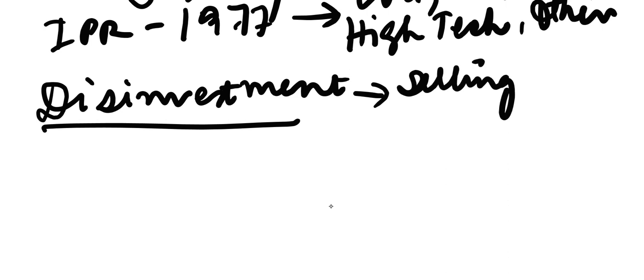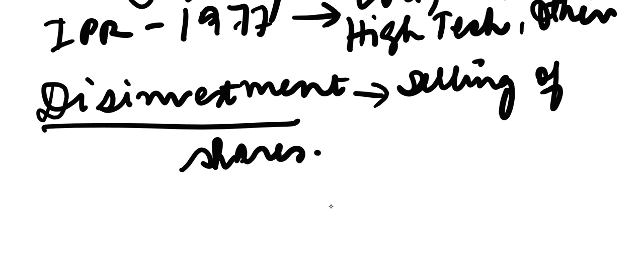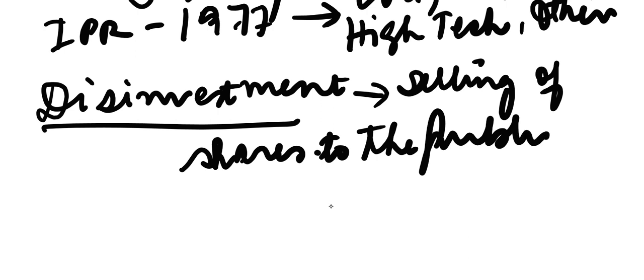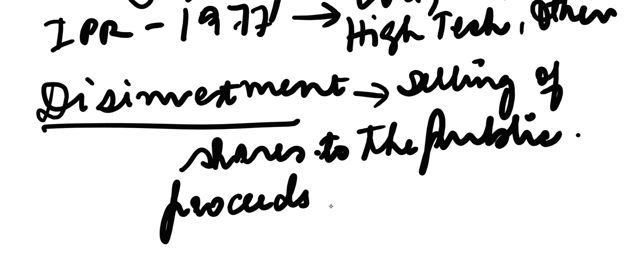Say there's a PSU, so selling of shares to the public, strategic selling of shares to the public in order to gain income or gain proceeds.